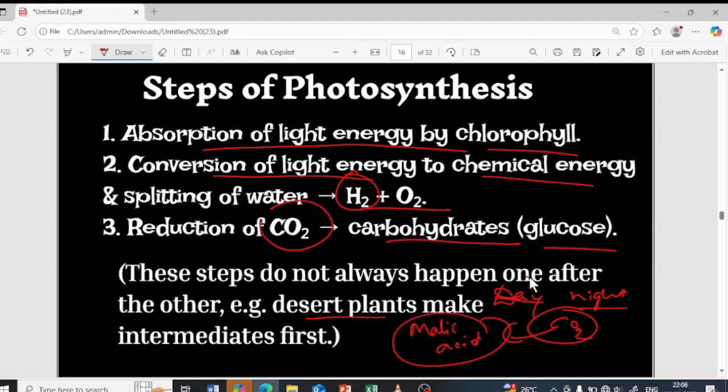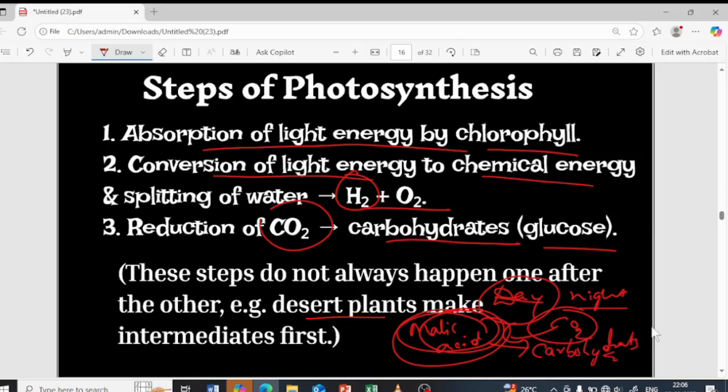Now during the daytime, as usual, the chlorophyll pigment will take up the sunlight. The chlorophyll pigment absorbs the sunlight, and that light energy, solar energy, is converted into chemical energy, and by using that chemical energy this malic acid is converted into carbohydrates, which is again the food.